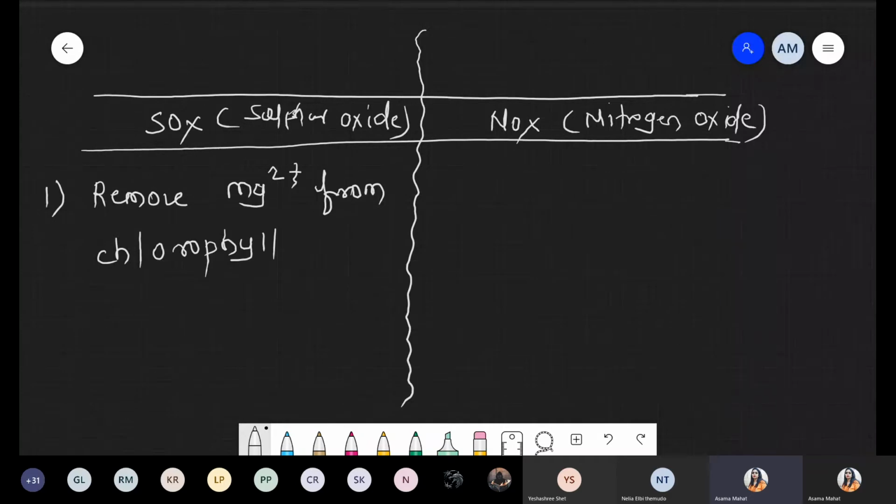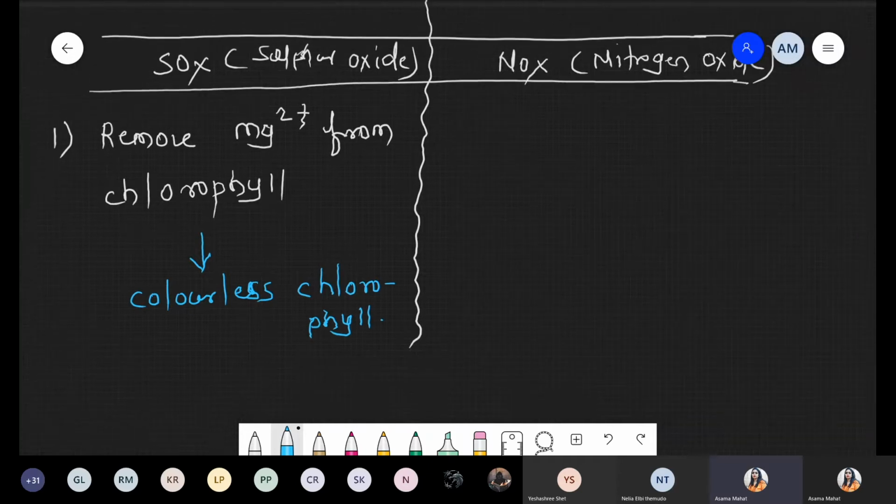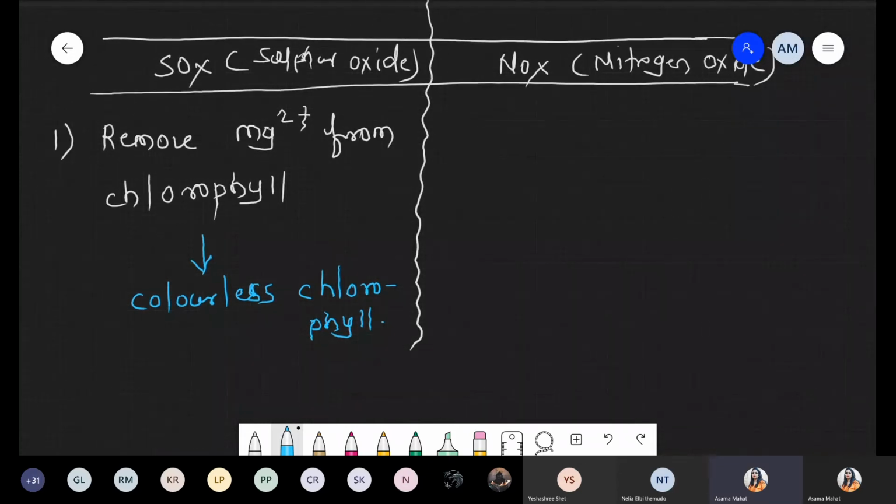But sulfur oxide competes with the magnesium and removes it from the chlorophyll, and such chlorophyll becomes colorless. So they form colorless chlorophyll. And we know that if chlorophyll is not colorful, not in a green structure, it means the final effect is no photosynthesis, right?